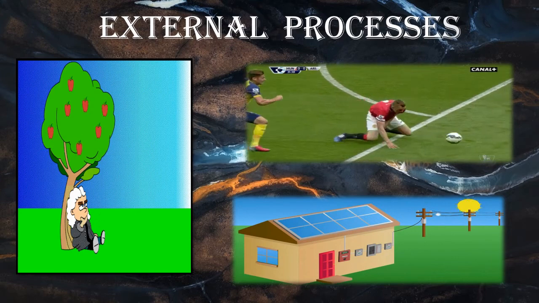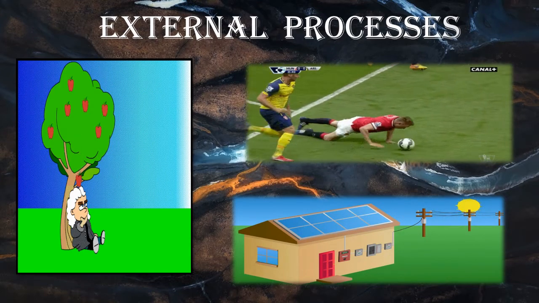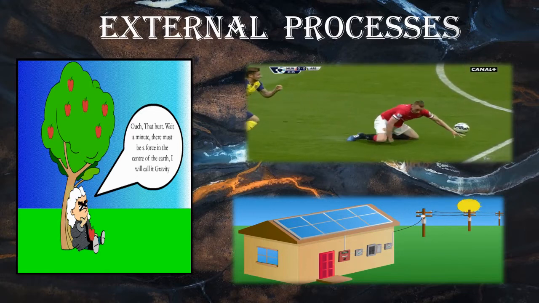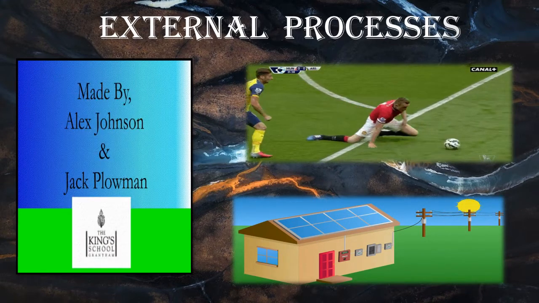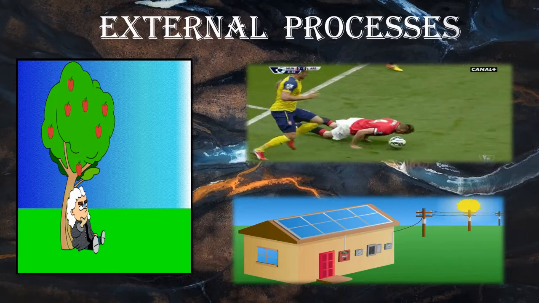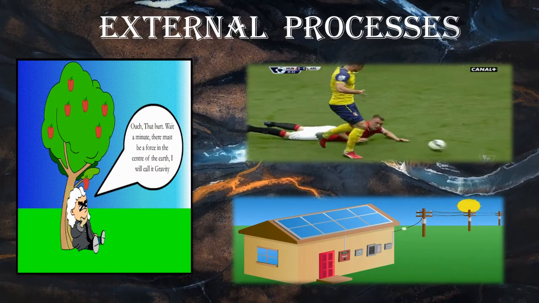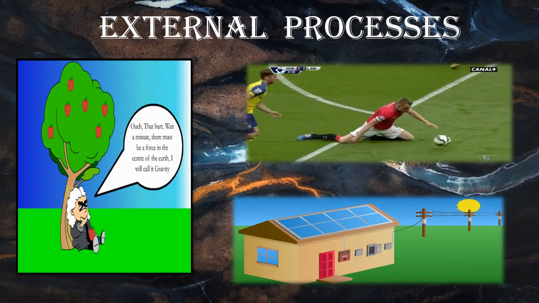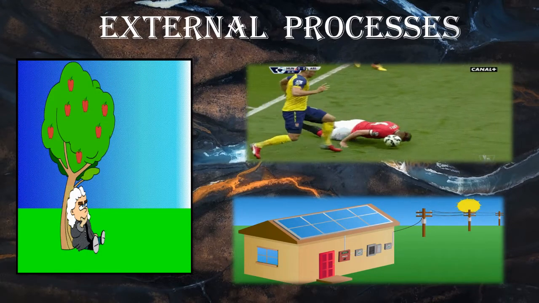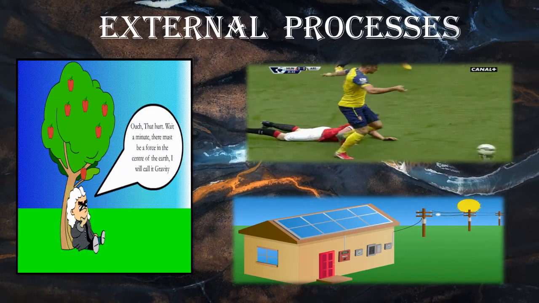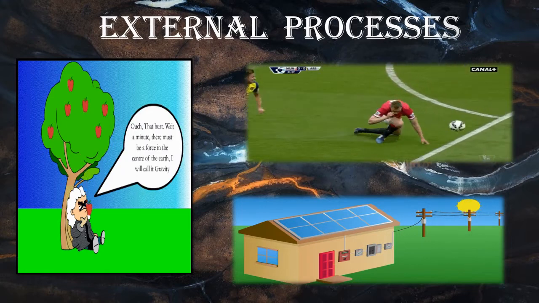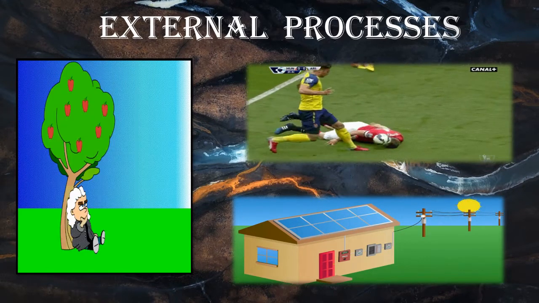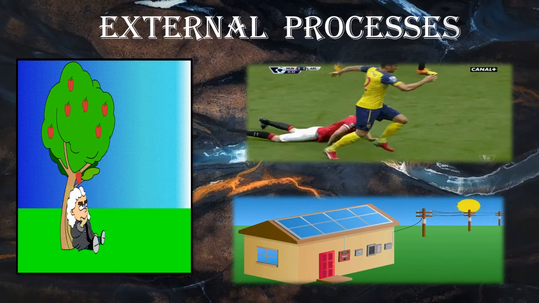All this energy is associated with moving objects on the Earth's surface. Similarly, some external forces working on the Earth's surface lead to the formation or degradation of landforms. These are known as external processes or exogenetic processes.